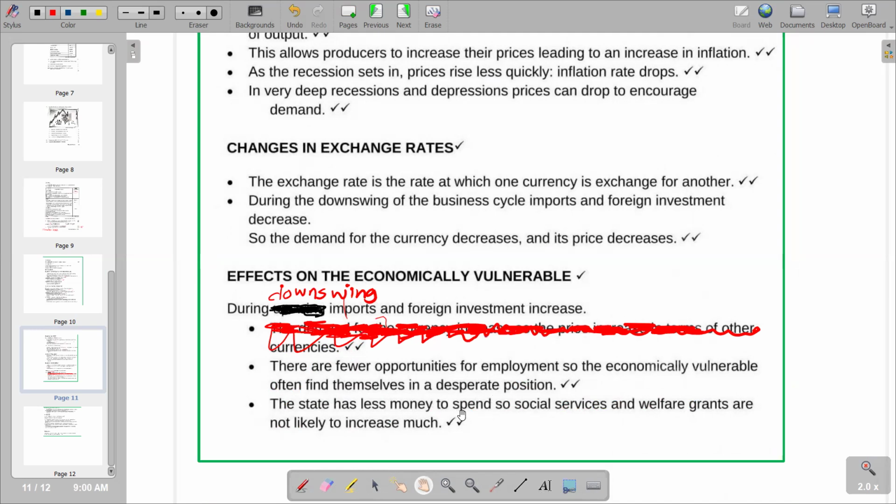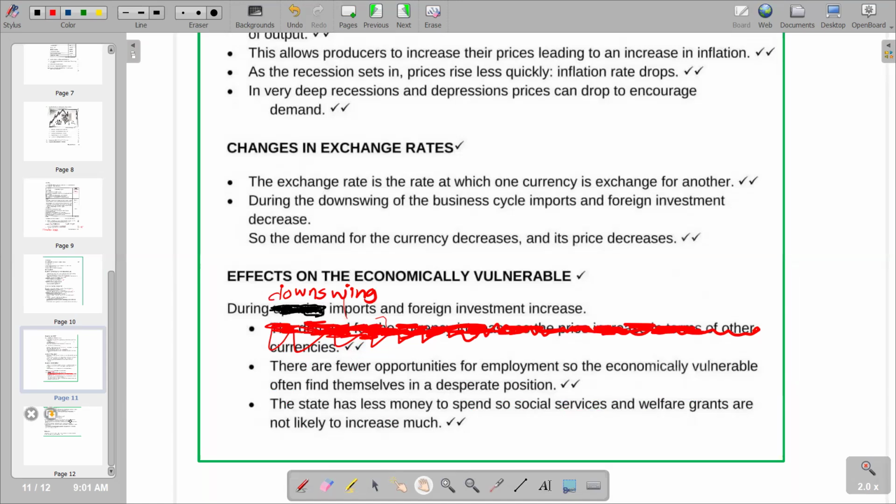Then the state has less money to spend, so social services and welfare grants are not likely to increase much. Remember, the revenue that is used to pay the welfare grants is collected through maybe taxation. So when you are having a downswing, obviously less revenue is going to be collected because our firms are making less profit due to the high cost of production associated with the downswing, and that will lead to lower welfare grants being issued to the citizens of the country. So basically, that's the description we have there.